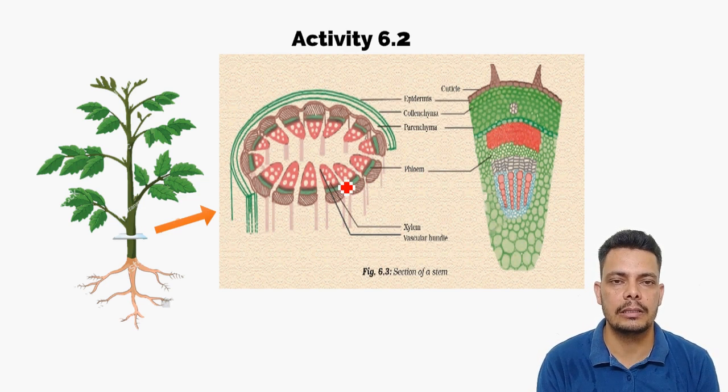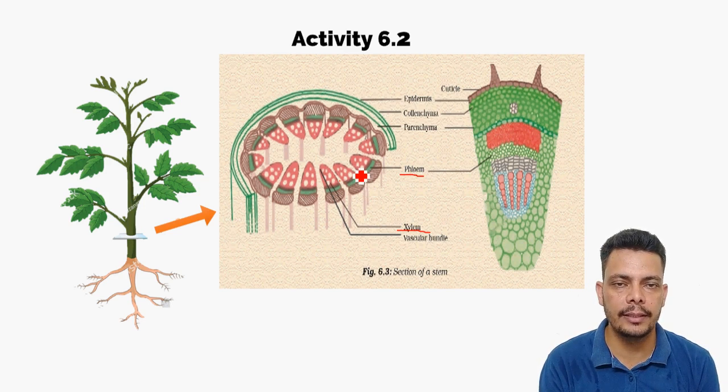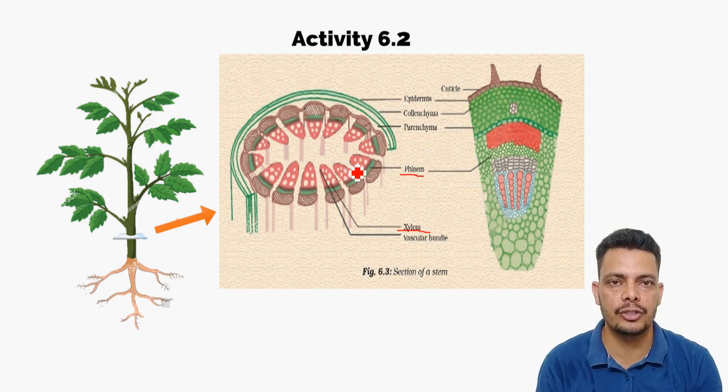There are two vascular tissues, xylem and phloem. These pipes are clubbed together and make the vascular bundles like this. In some plants, xylem and phloem are together. In some plants, there are different conditions.